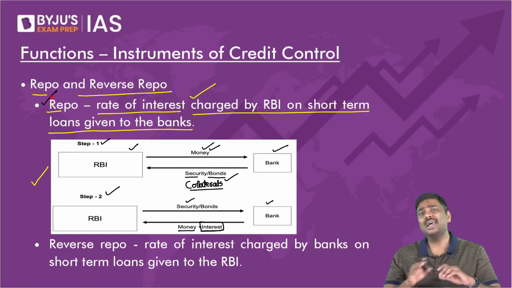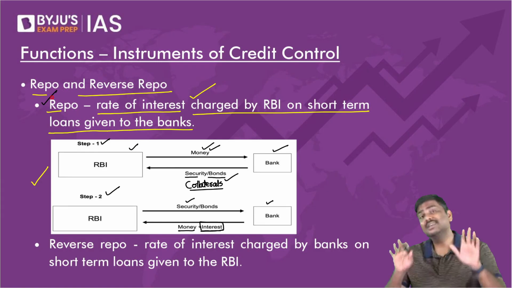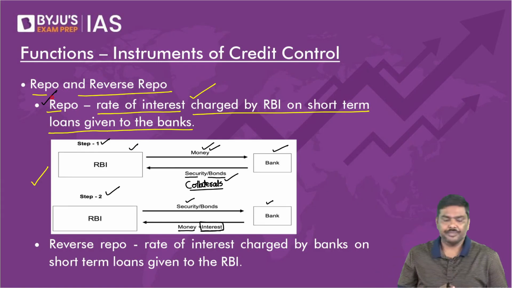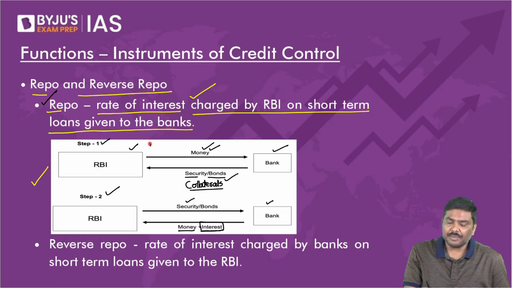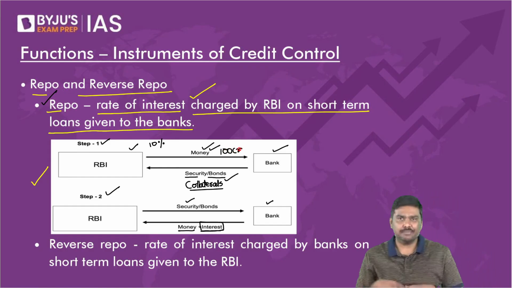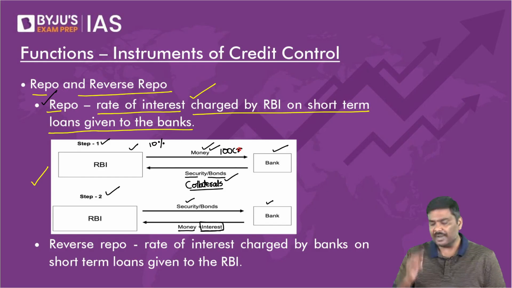For example, I'll just show you a simple calculation. Simple, by the way. It is not exactly correct, but a simple calculation. Let's say the repo rate is 10% and the loan given by RBI is 100 crore. Now, can I simply say that after the maturity period is over, the bank will pay back 100 crore rupees plus 10 crore rupees interest to RBI?